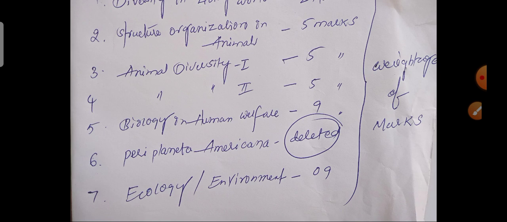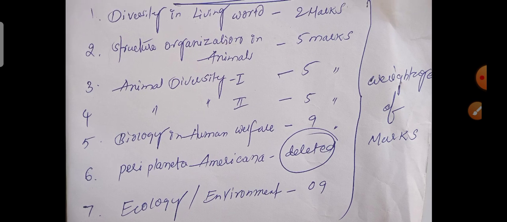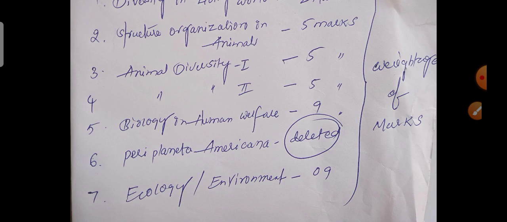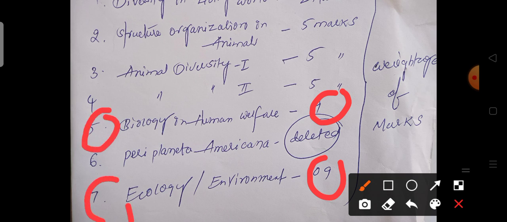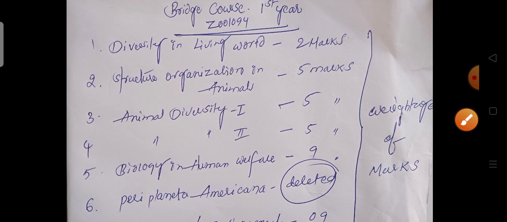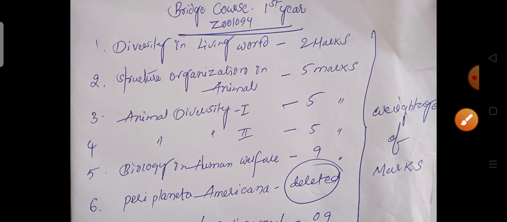If you study all these units, you may get nice marks. You have to give a little extra concentration to the fifth unit and the ninth unit, which carry 9 marks weightage. The pass mark in each subject is 9 marks only. This is the weightage of marks according to your syllabus in zoology for the bridge course first year BPC stream students. Let me go through it one by one.